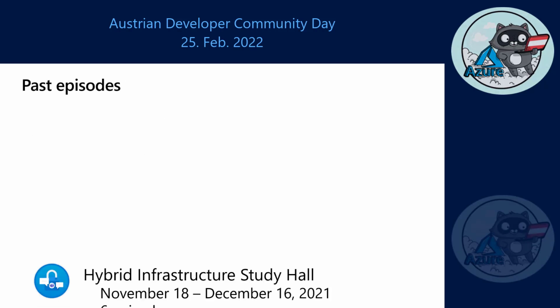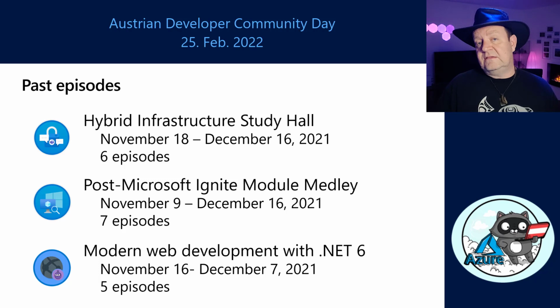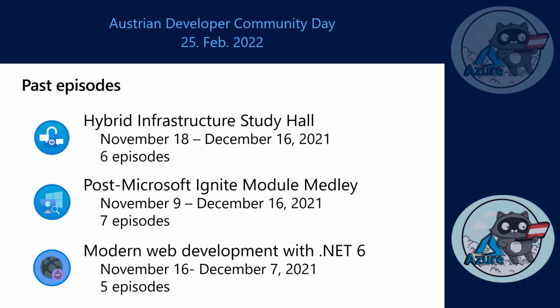We also have past episodes that you can watch on demand. So here is a sample. These are the episodes that we created in November, December last year. Something about hybrid infrastructure, something which was a bit more of a follow-up of Ignite, the post Microsoft Ignite module medley, like we called it. And then something around .NET 6 and modern web development with ASP.NET, which was quite a popular series. All this content is available on demand on the Learn Live site right now.